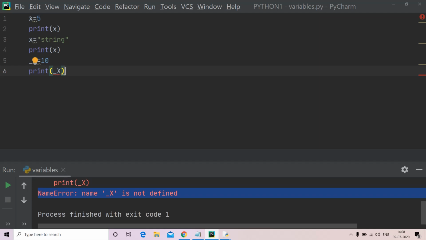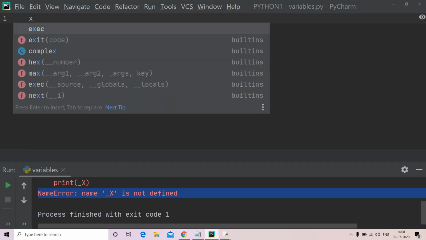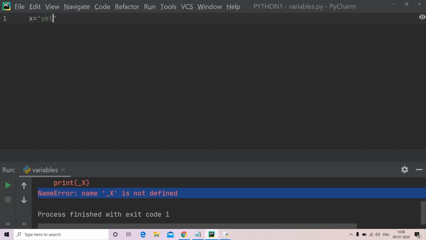Now let us remove all this. I want to assign the value yellow to x, green to y, and red to z. Do we actually need 3 lines to assign the 3 different variables? No, we can do it in a single line.